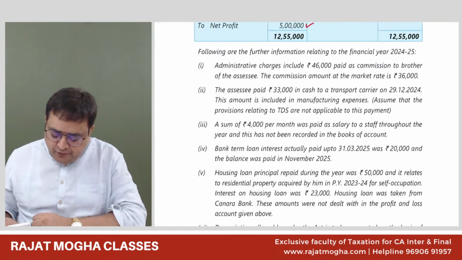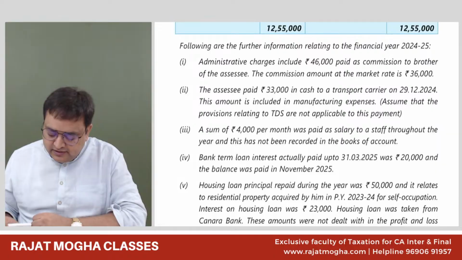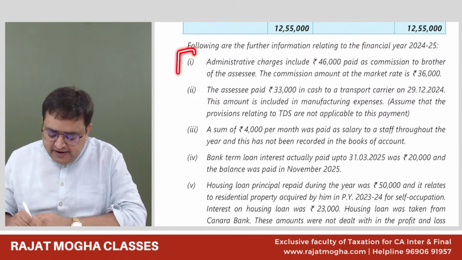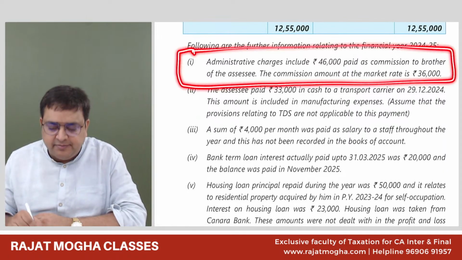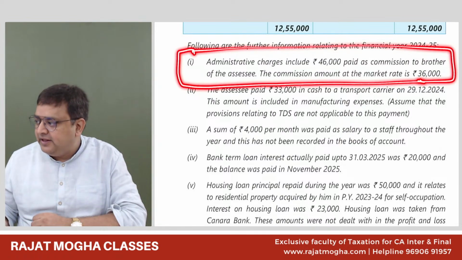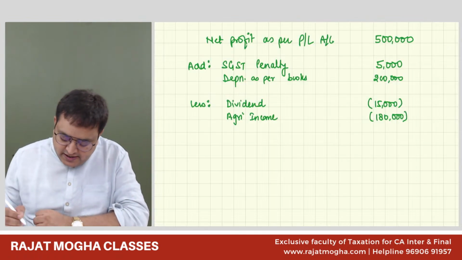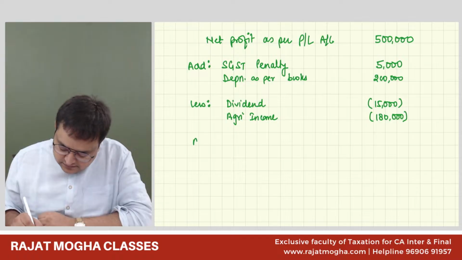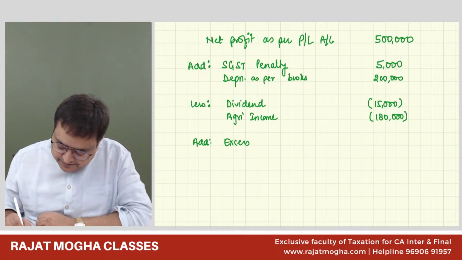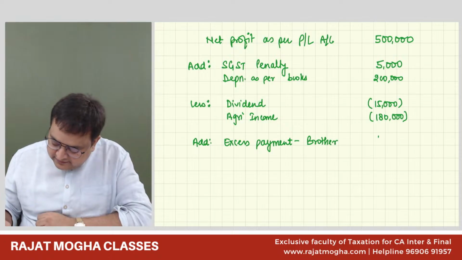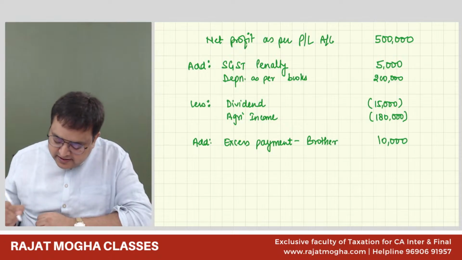the step number 4 is to look at the information. So the first information is that we have made a payment to brother, that is a related party, more than the fair market value, 10,000. We know it. So add excess payment. Simply brother, excess payment 10,000 we will add back.